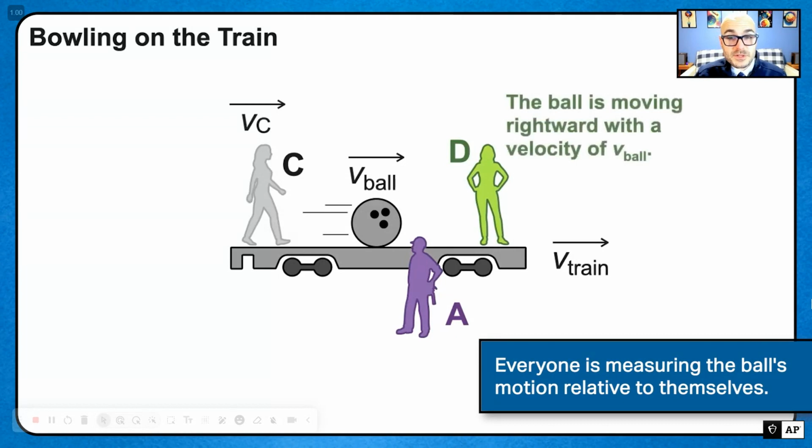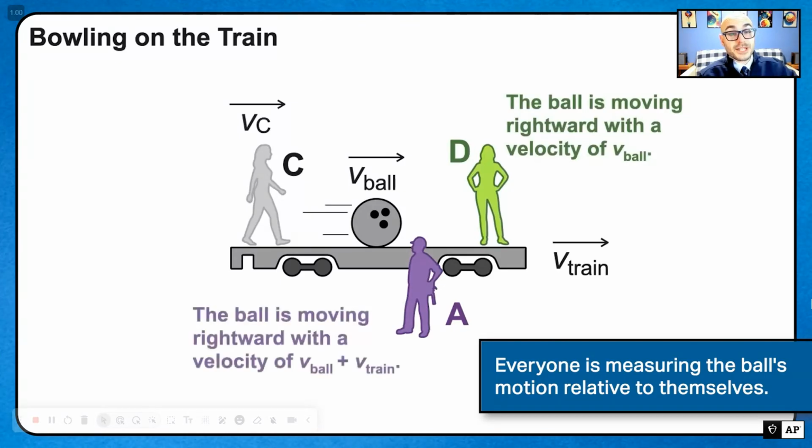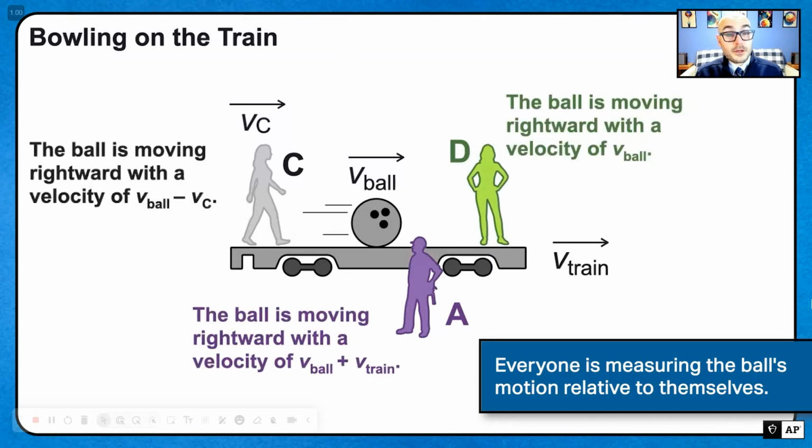So person D would say the ball is moving rightward with a velocity of v ball. But person A would disagree and say, no, the ball is moving to the right with a velocity of v ball plus v train. Person C would think that ball is moving to the right with a velocity of v ball minus how fast I'm moving. So v ball minus vc.